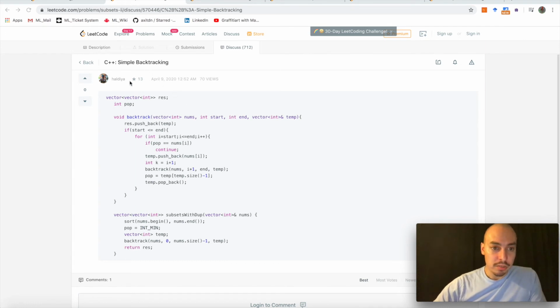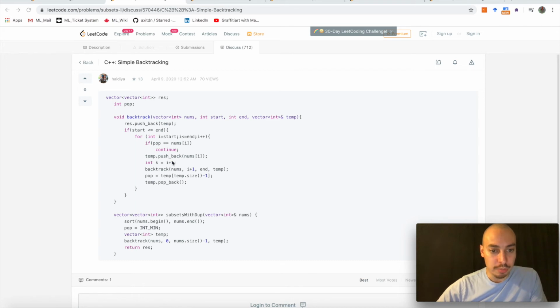A simple backtracking solution provided by Haldia, April 9th, 2020, for the subsets number 2. Again, we have a main routine that calls backtrack, and in backtrack, backtrack calls itself.